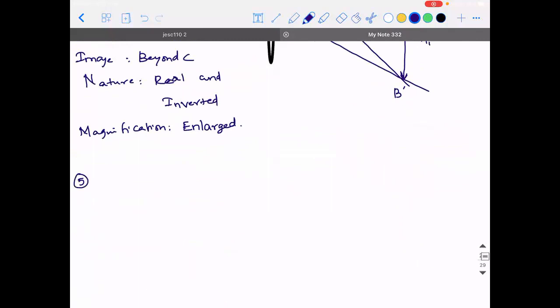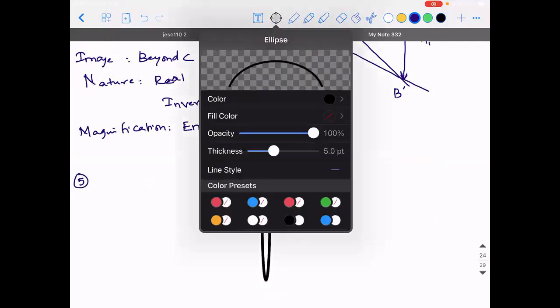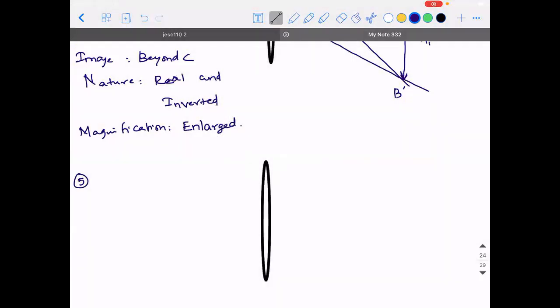Okay. Next is at F. So when you place it at F, what do you think is going to happen?